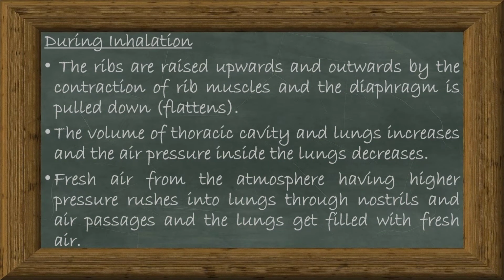During inhalation, the ribs are raised upwards and outwards by the contraction of rib muscles and the diaphragm is pulled down. The volume of thoracic cavity and lungs increases and the air pressure inside the lungs decreases. Fresh air from the atmosphere having higher pressure rushes into lungs through nostrils and air passages and the lungs get filled with fresh air.